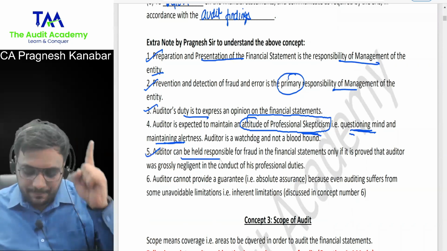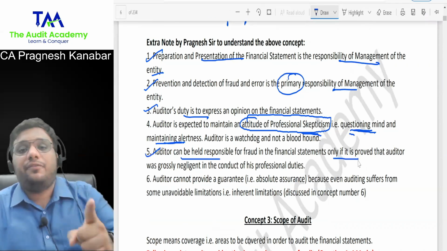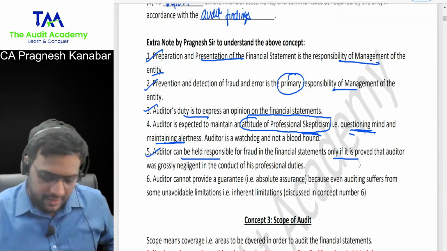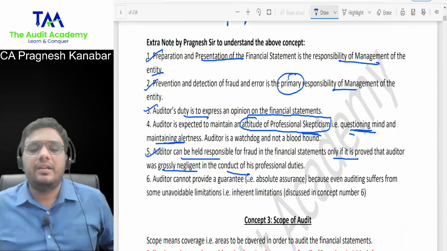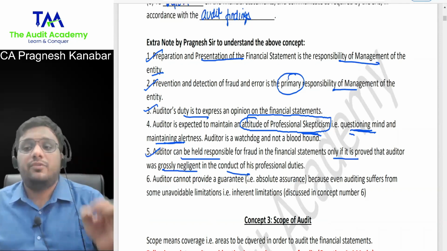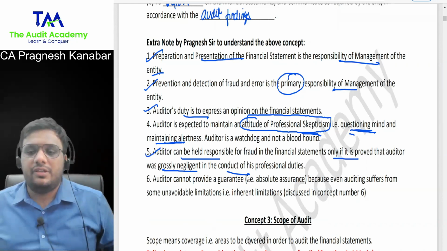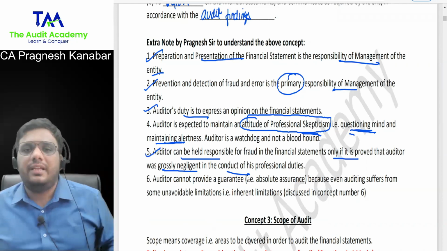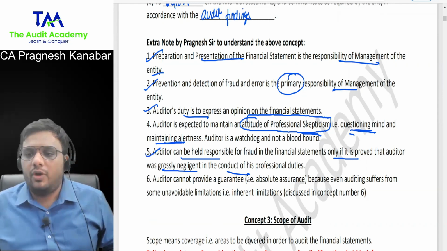Auditor can be held responsible for fraud only if it is proved in the court of law that the auditor was negligent in the conduct of his professional duties. Auditor was careless in the conduct of his professional duties. Only if this is proved, then he can be held responsible in the court of law, otherwise not.